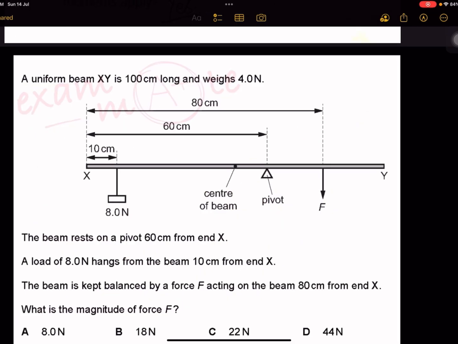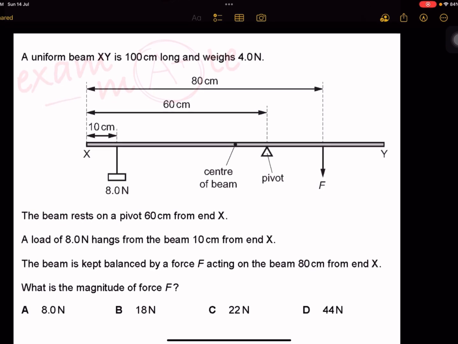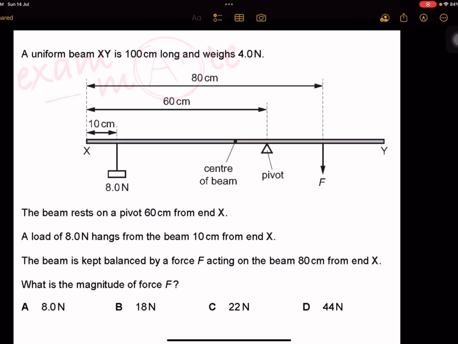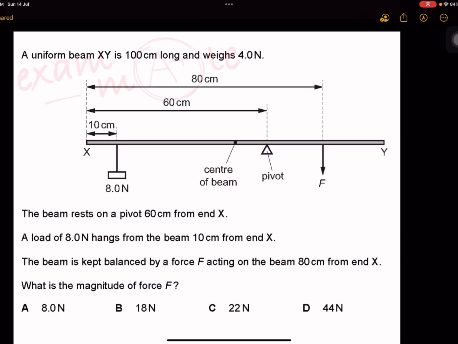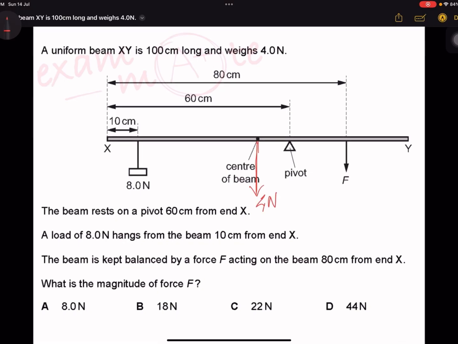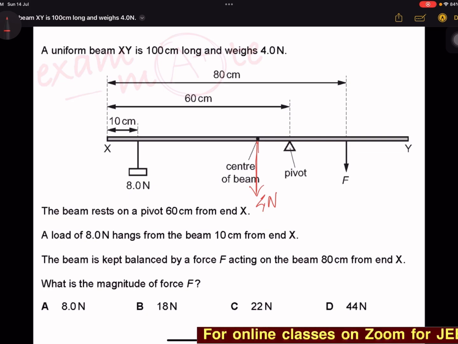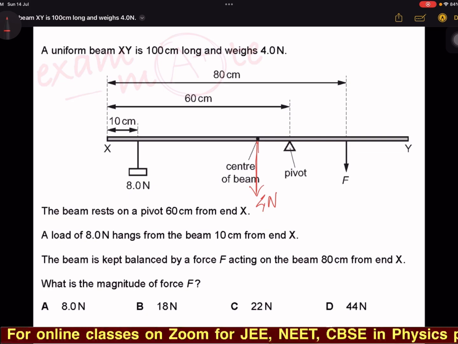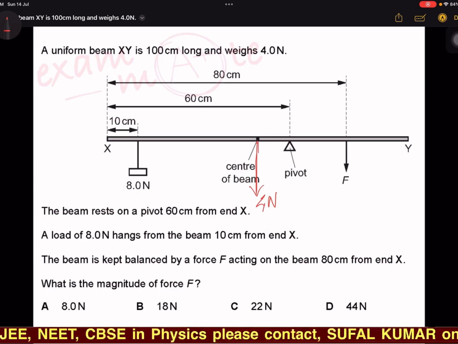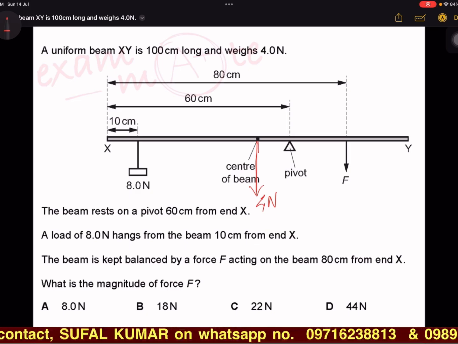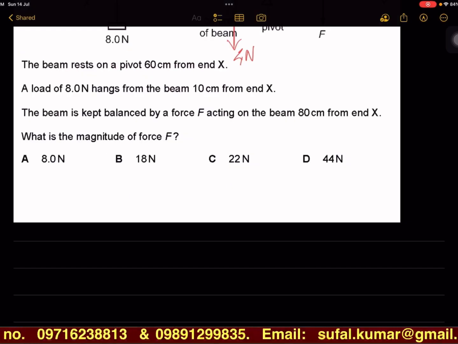Uniform beam XY is 100 centimeter long and weighs 4 Newton. At its center of gravity, 4 Newton, right? The beam rests on a pivot 60 centimeter from end X. There are two forces for anti-clockwise and one for clockwise. That means about the pivot, 4 Newton and 8 Newton are causing anti-clockwise moment, and then this F is causing the clockwise moment. Then what is the magnitude of force F? You have got 22 Newton.